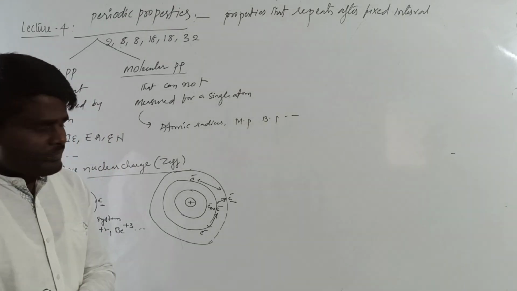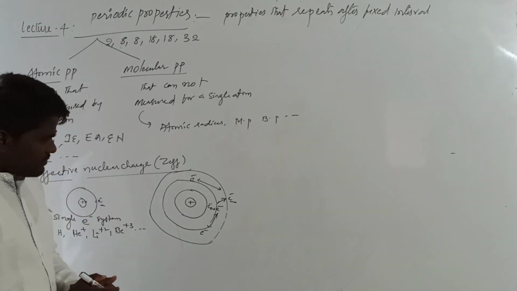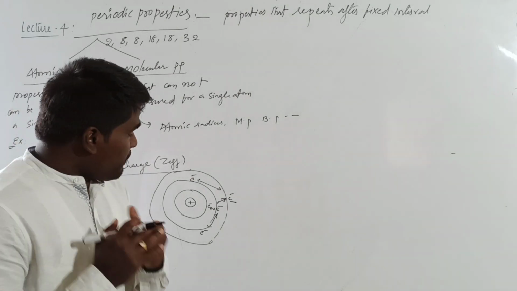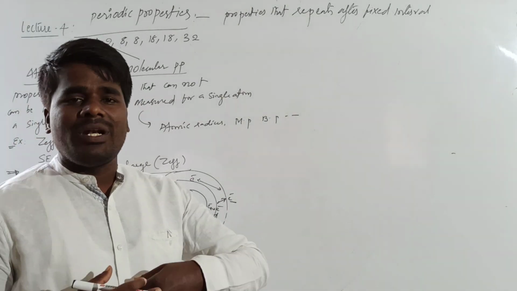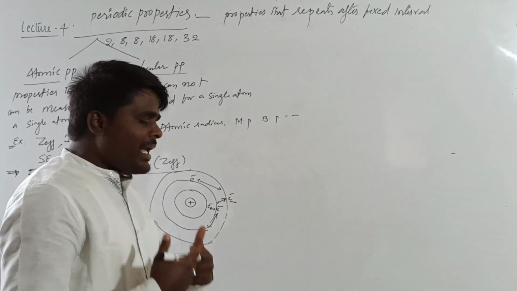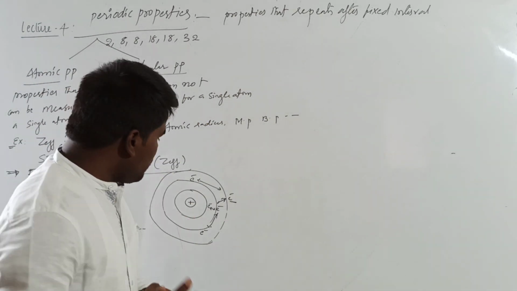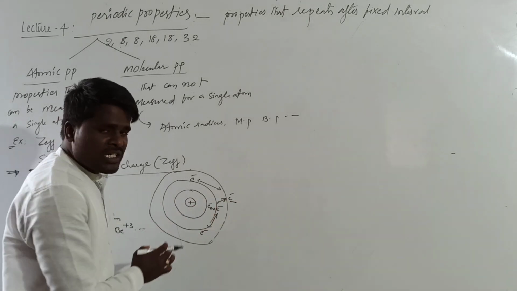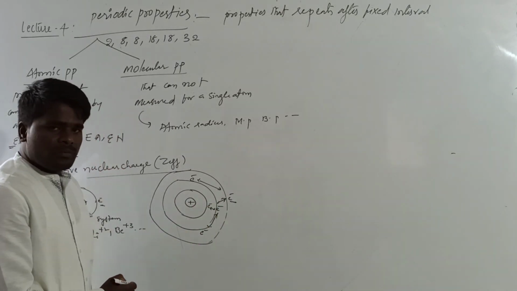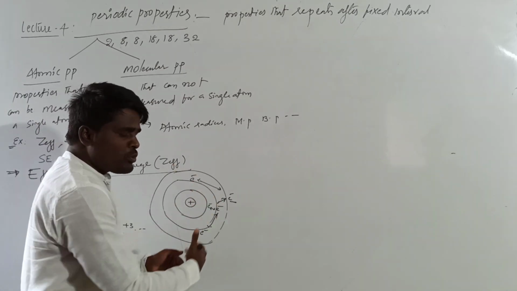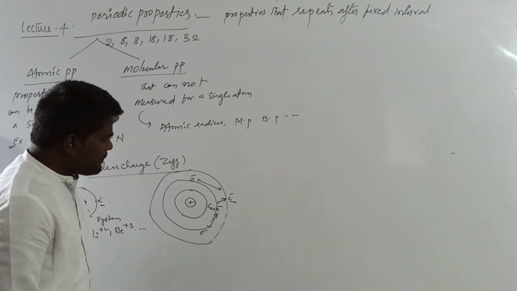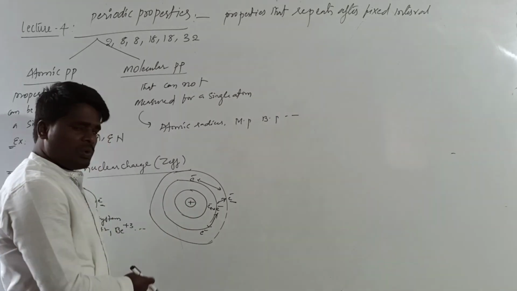What is screening? Screening means that repulsions caused by inner electrons will create a screen between the nucleus and the testing electron or differentiating electron. They are acting as a screen. They are preventing a certain portion of the nuclear force of attraction. Assume that there are 50 protons in the nucleus.